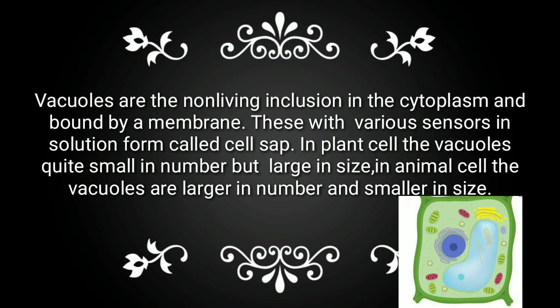Vacuoles are the non-living inclusions in the cytoplasm and are bound by a membrane. They are filled with various substances in solution form called cell sap. In plant cells, the vacuoles are quite small in number but large in size. In animal cells, the vacuoles are larger in number and smaller in size.